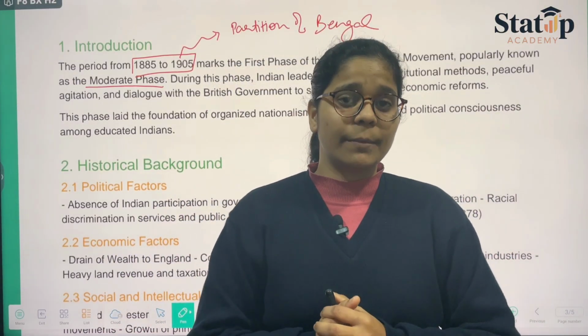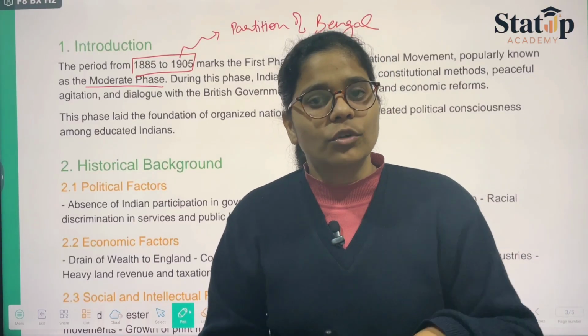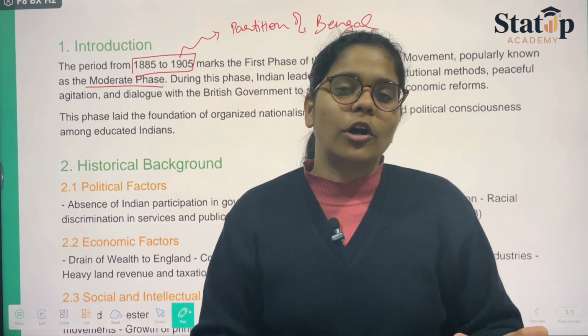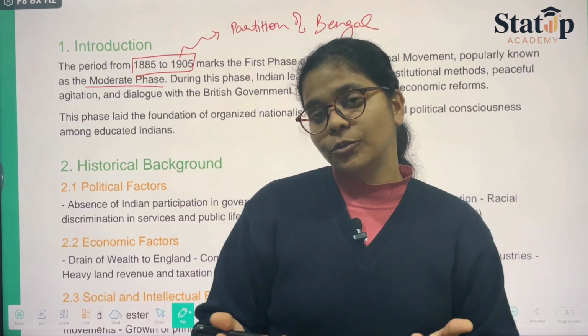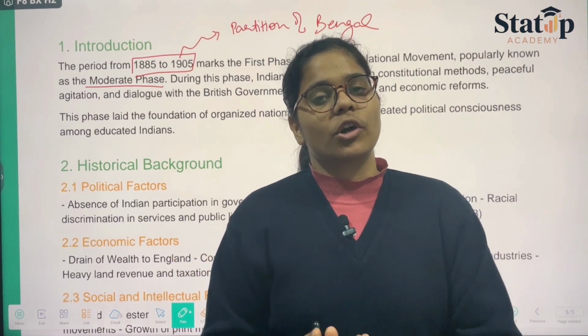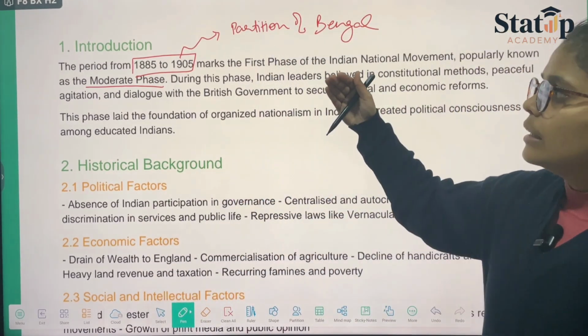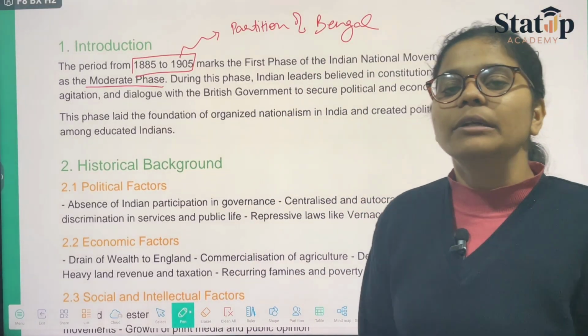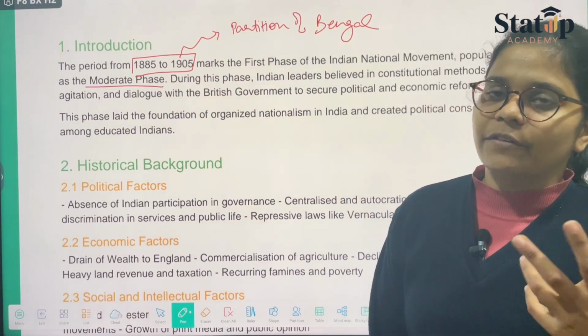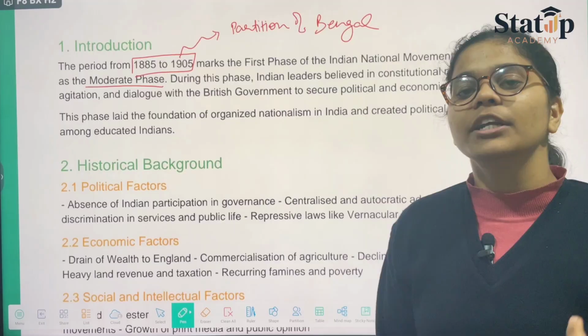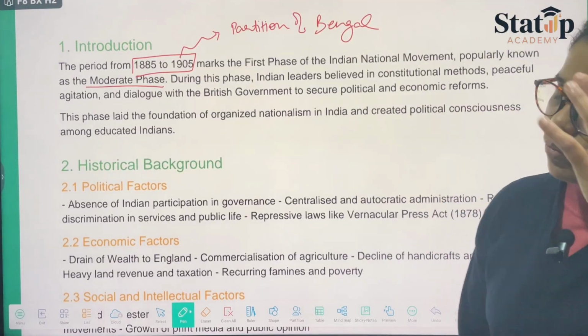the extremist phase, where people believed in getting what they wanted, no matter which step to follow, how to follow, and where to follow, where to start. They just wanted what they wanted to have. So the moderate ones were very peaceful. They followed every documentary or official method so as to grab what they wanted.